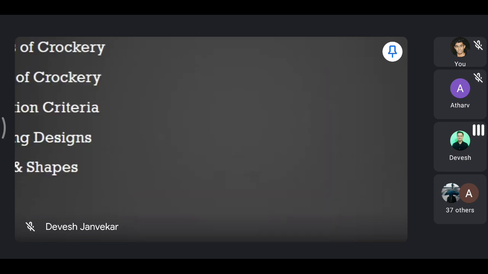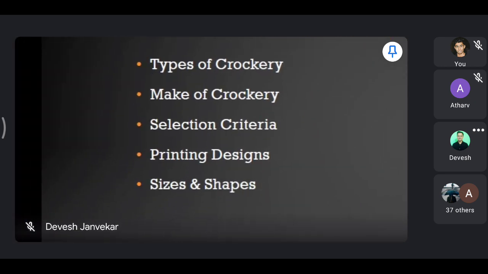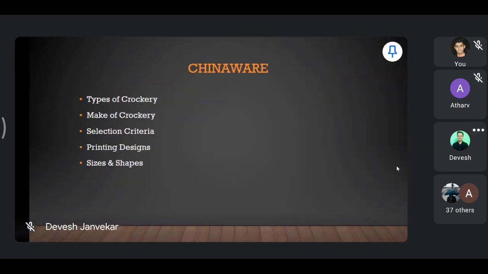Now we'll move to the Chinaware. What is the Chinaware? Plates, bowls, all that. Cutlery? Crockery. Oh, it's not cutlery. Oh, crockery. Yes. Sorry.